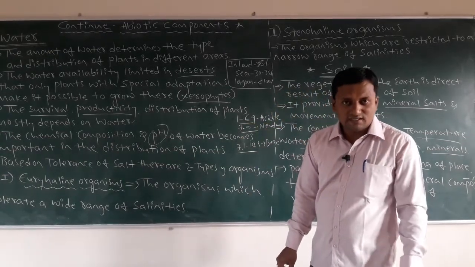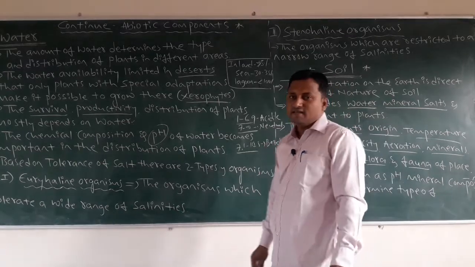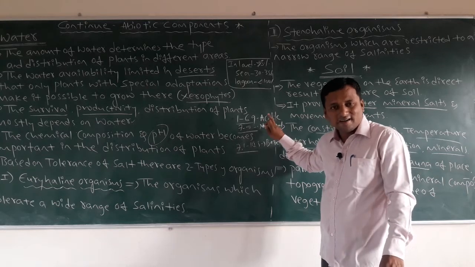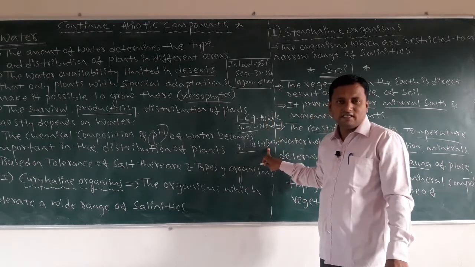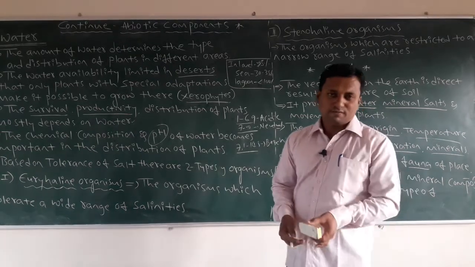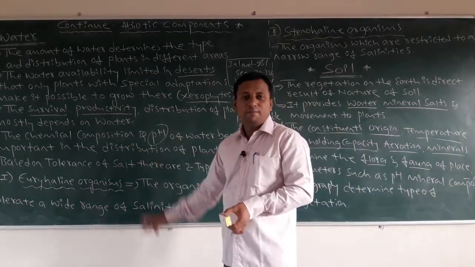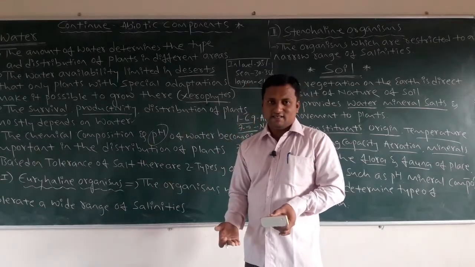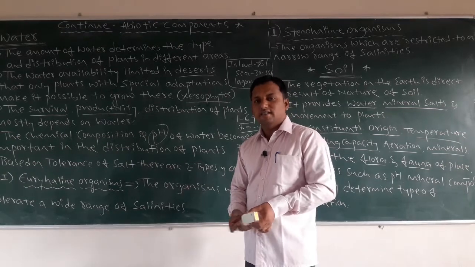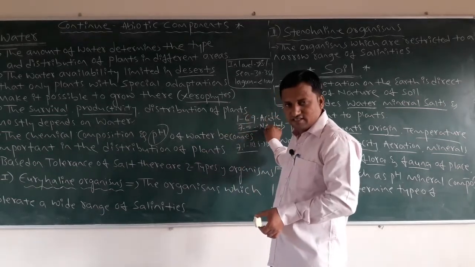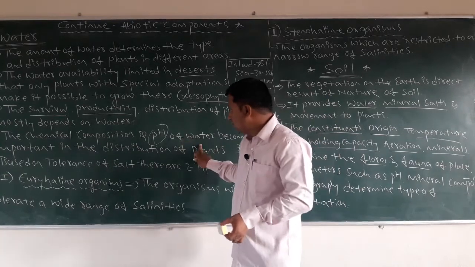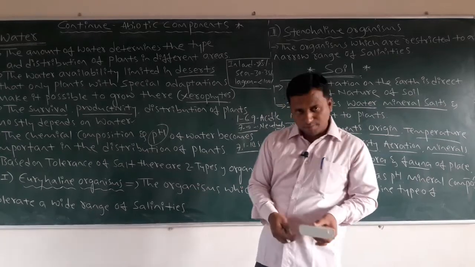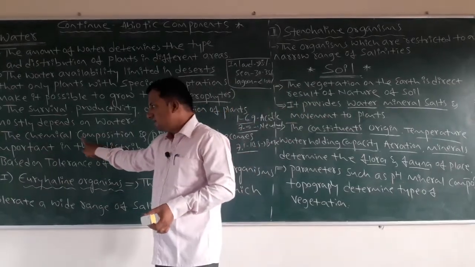Based on this range, we find out whether the chemical composition of that water is acidic, neutral, or basic in nature, based on the litmus paper or pH. So that's why pH helps us to get ideas about the water, whether it is in this range or this range or this range, and it also helps in the distribution of the plants. So this is very important. Another point you must remember is the chemicals.